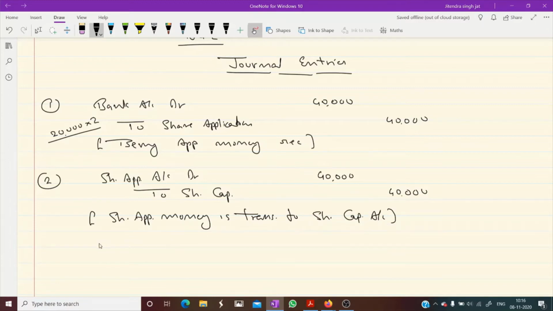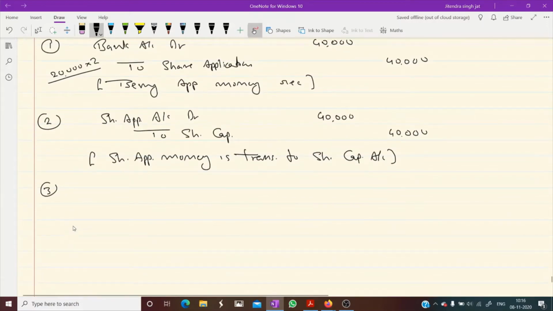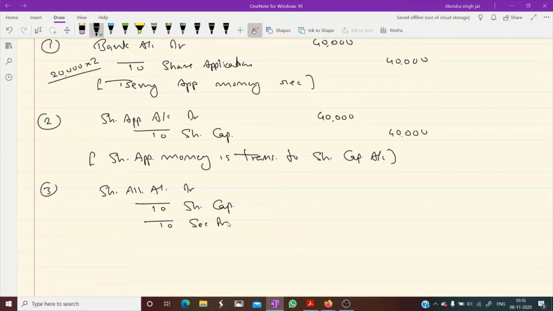Then come to allotment. Again, in allotment there is no adjustment. Premium is there. Share allotment account debit to share capital and to security premium reserve. How much amount?